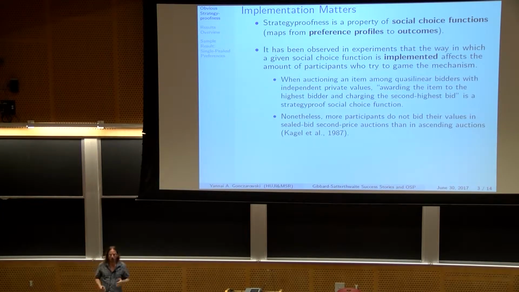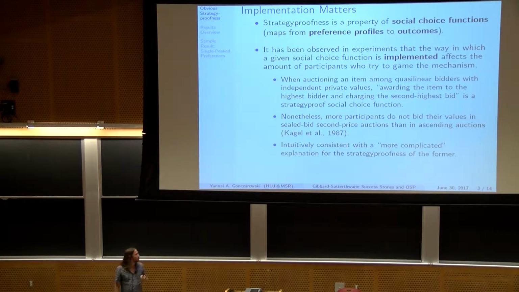For example, the following social choice function in the context of a single item auction, award the item to the highest bidder and charge them the second highest bid, is strategyproof. Nonetheless, it has been observed again and again in the lab and in the field that when used in an ascending auction to implement this social choice function, many more participants are truthful than when you use, for example, a single bid sealed auction. And this is intuitively consistent with a more complicated kind of explanation for the latter.